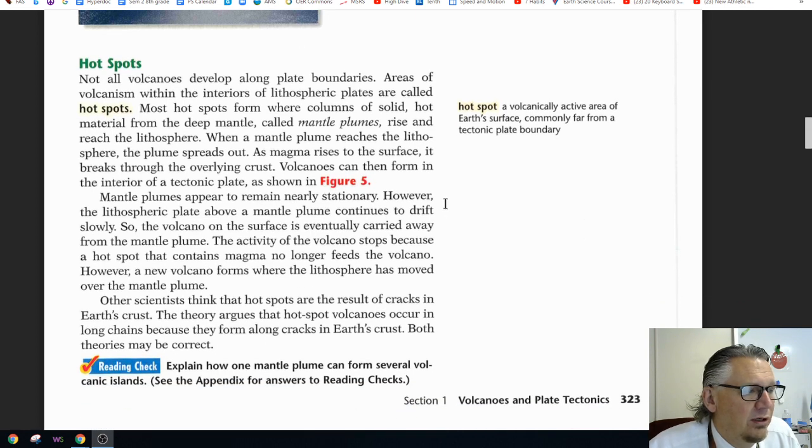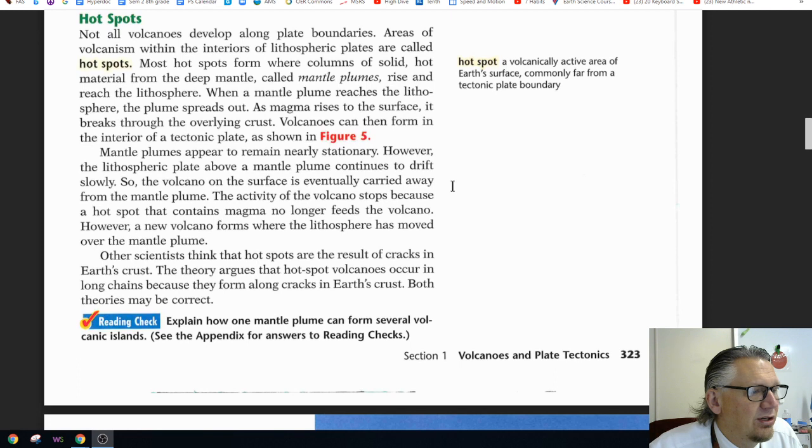Mantle plumes appear to remain nearly stationary. However, the lithospheric plate above the mantle plume continues to drift slowly, so the volcano on the surface is eventually carried away from the mantle plume. The activity of the volcano stops because the hotspot that contains magma no longer feeds that volcano. However, a new volcano forms where the lithosphere has moved over the mantle plume.